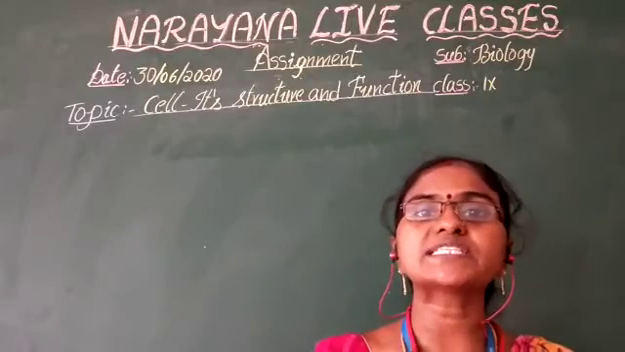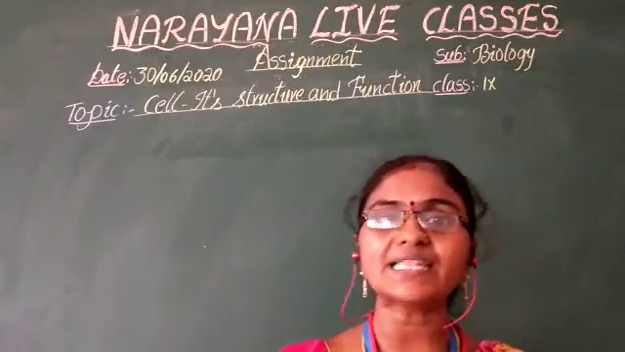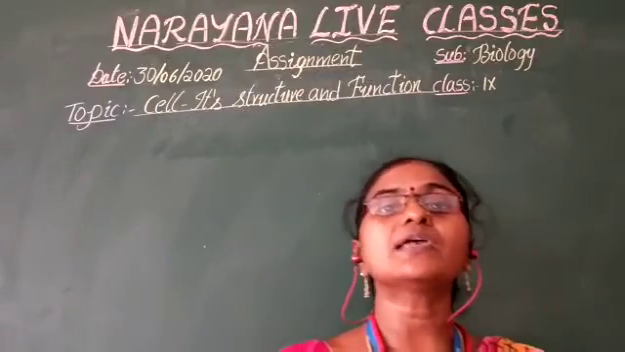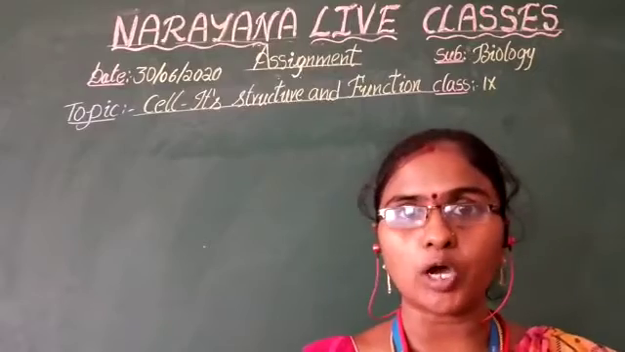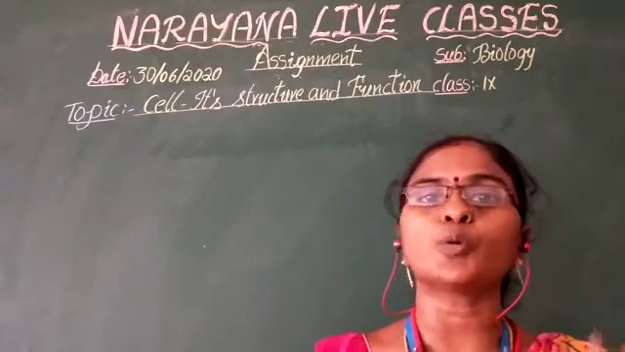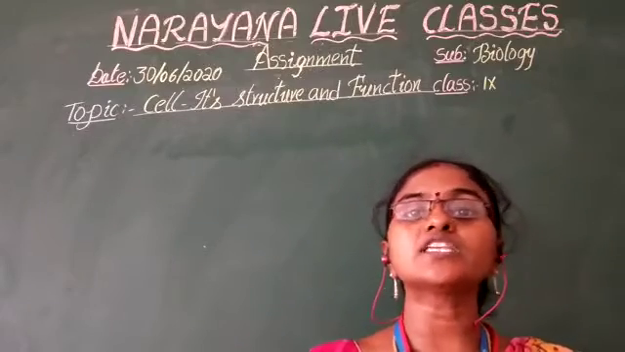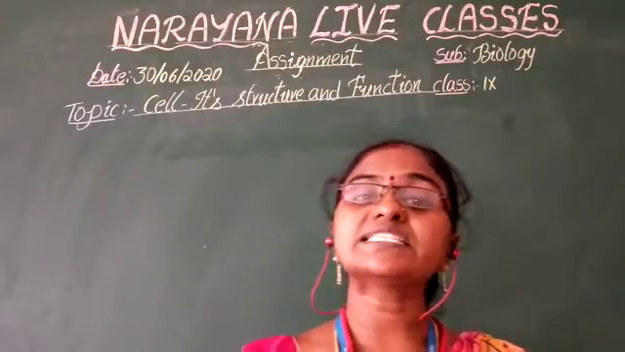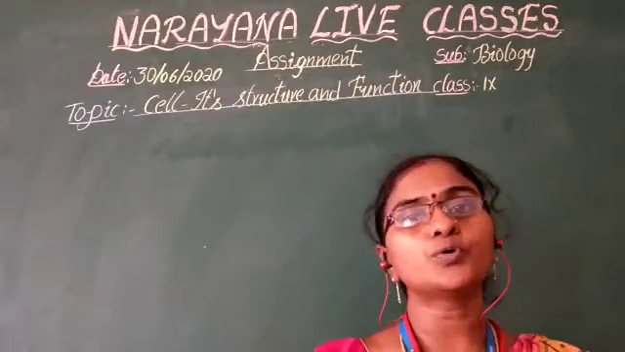Today we are going to discuss the 30th dated assignment key for class 9, and the topic is cell, its structure and function. This total assignment is for 10 marks. In this we are having 2 Romans. In the first Roman, total 6 objectives are there, each one carrying 1 mark. In the second Roman, 2 short question and answers are there, each one carrying 2 marks.